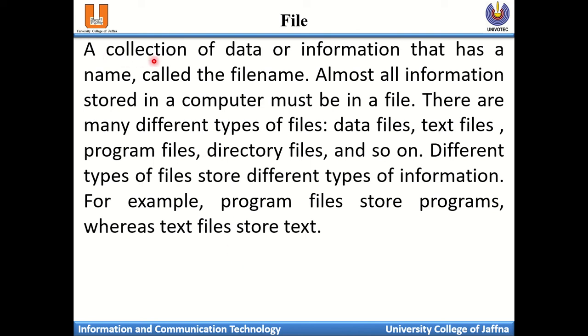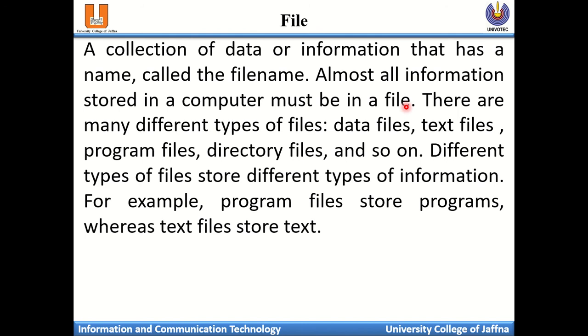File: a collection of data or information that has a name, called a file name. The collection of data or information you are storing under a name is called a file. Almost all of the information stored in the computer must be in a file, whether Word or Excel or whatever.